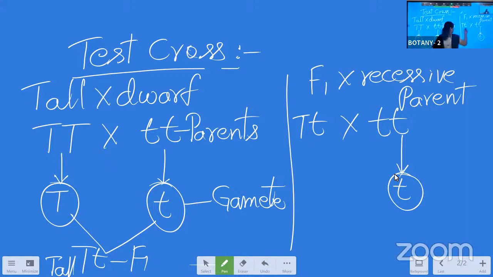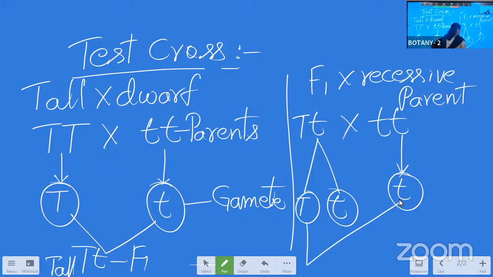Okay. And from the heterozygous parent, we will get two gametes, capital T and small t. So now the probability you have to check over here. This will combine with this. Otherwise, this may combine with this.